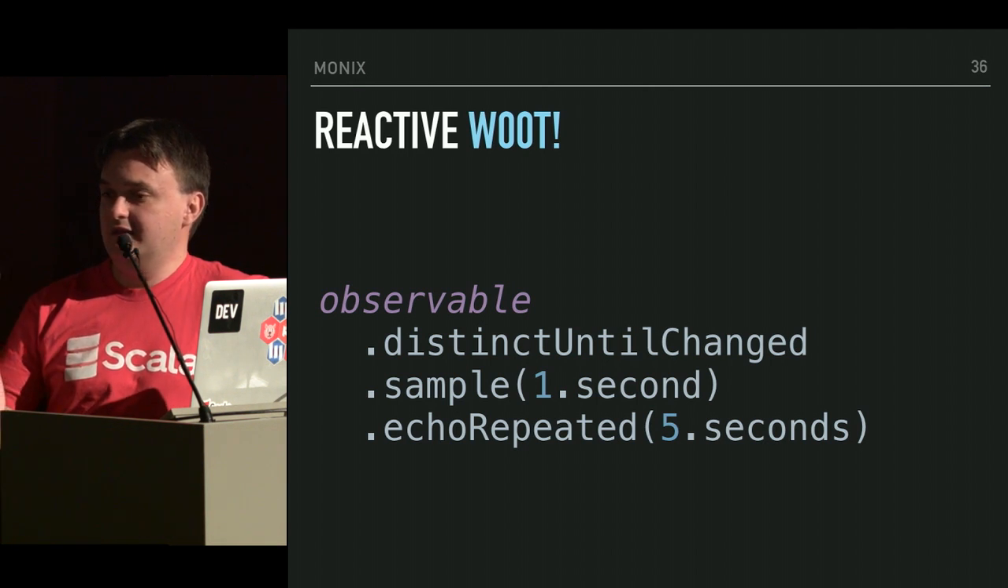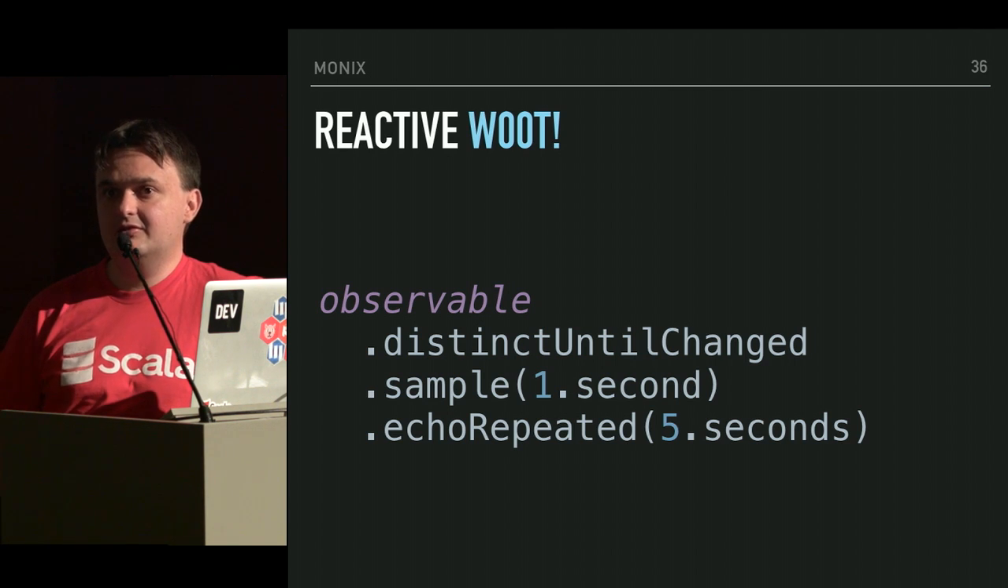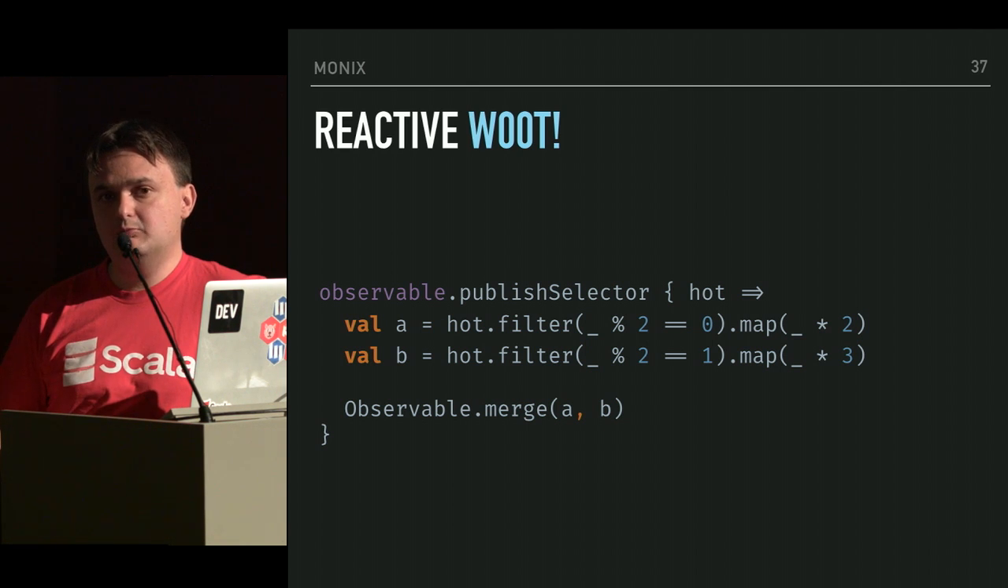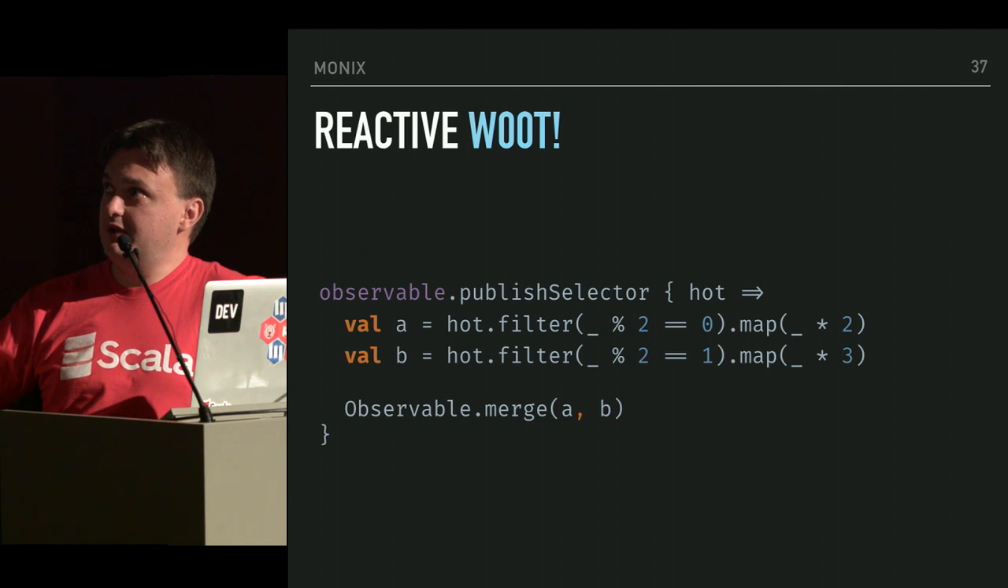So we say that in case events are repeated, then we sample those every 5 seconds instead of 1 second. So for such use cases, observable is awesome. This is another example, the publish selector that gives you a function which injects a hot data source in there. The hot data source is something to which you can subscribe multiple times and receive the same events, and we can operate on